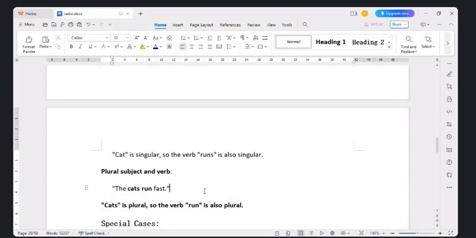Now cats is plural, so the verb is run. There is more than one cat involved, so cats run fast. If you're talking about a single cat, it becomes: the cat runs fast.